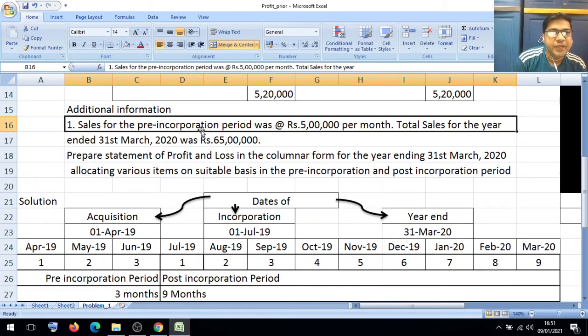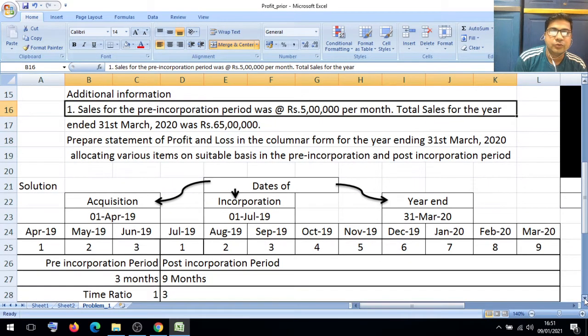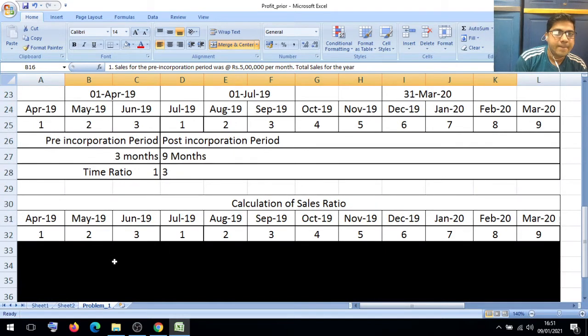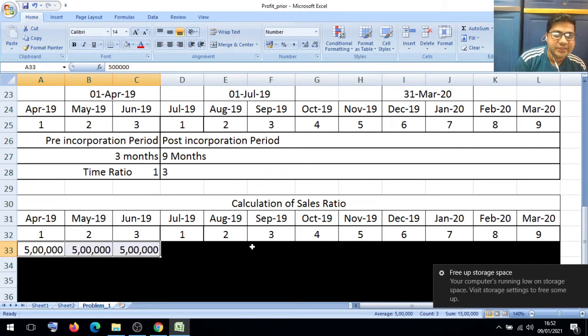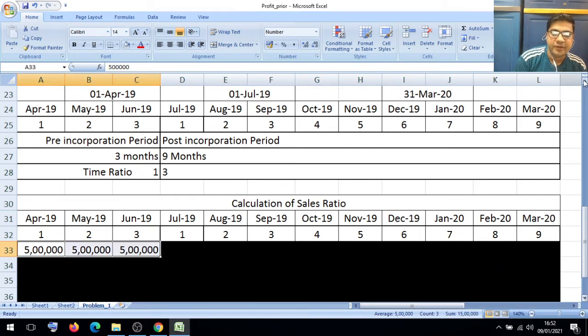Sales for the pre-incorporation period was 5 lakhs per month, and total sales for the year ended 31st March 2020 was 65 lakhs. So here, friends, for the pre-incorporation period the per month sale they have provided is 5 lakhs.